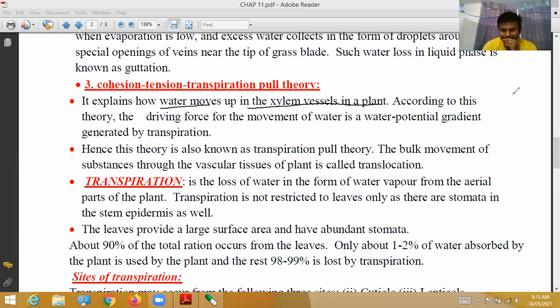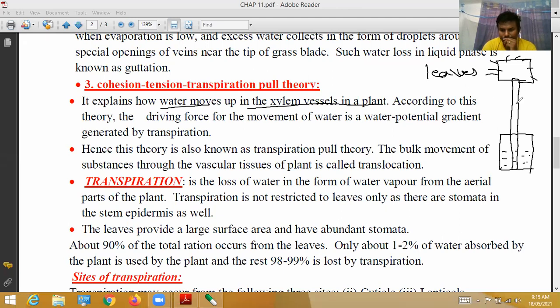In xylem vessels, see here, this is the beaker. In this beaker we have filled water. This is a two-sided open glass beaker. Here we have kept the sponge. This sponge acts just like leaves.